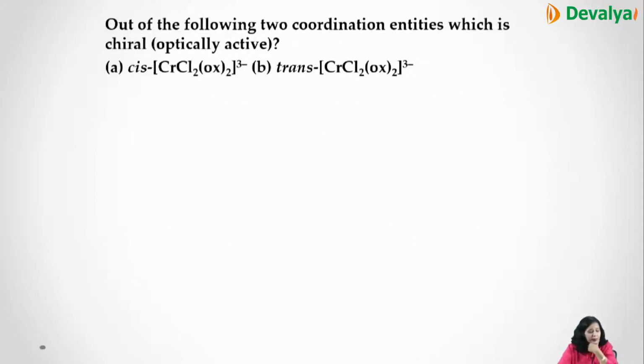Now another example: out of the following two coordination entities, which is chiral, optically active, and which is achiral. Now if we write Cr, Cl, cis, they are asking us to prepare.